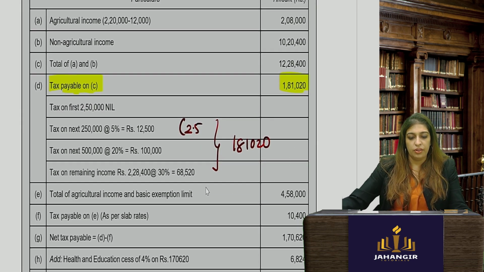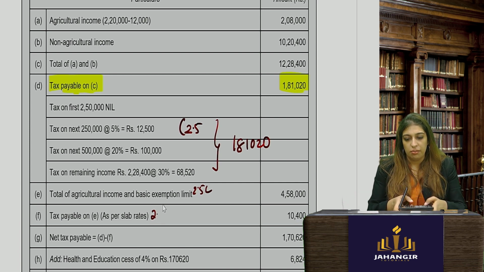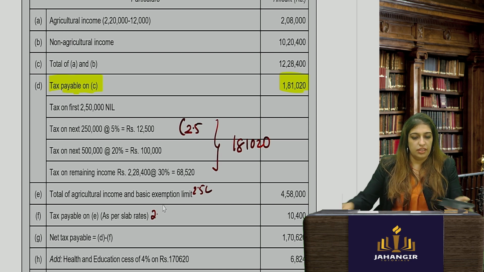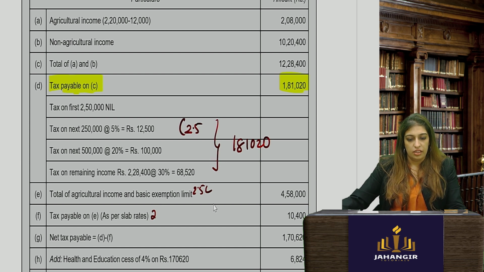So you will get 4 lakh 50. Okay, basic exemption limit is 2.5 lakhs. You add your agri income to this. Okay, so what is the tax payable as per slab rate? Come on, now this is easy. 2.5 lakhs is nil. Then 2.5 lakhs. How much is it? 4 lakh 58 minus 2 lakh 50,000. So what is left in the slab? 2 lakh 8.